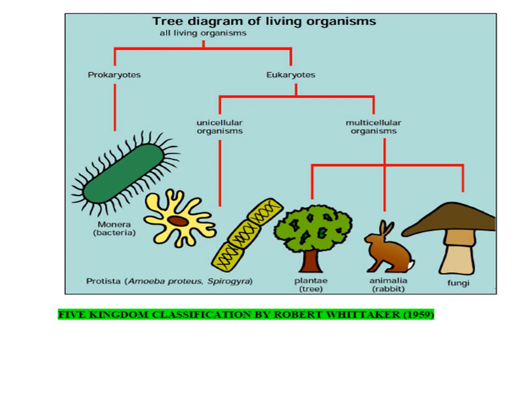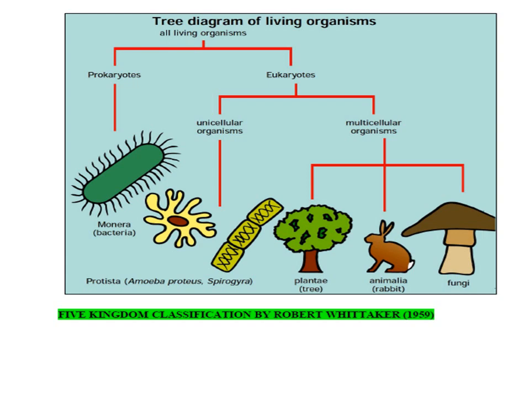First of all, you can see the living organisms were categorized as prokaryotes. All the primitive, unicellular organisms were grouped together in a kingdom called Monera. You can see the diagram of bacteria, and above bacteria it is written Monera. So that was the first kingdom. Then we classified eukaryotes as unicellular eukaryotes or multicellular eukaryotes.